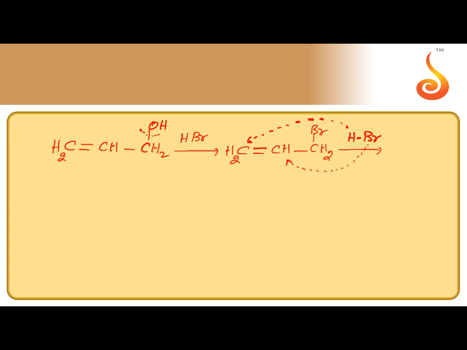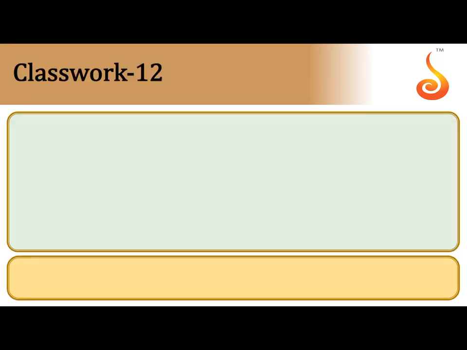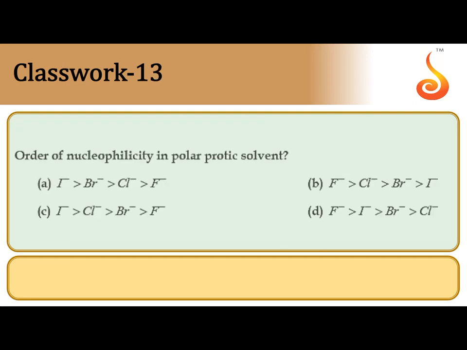Bromine goes to the carbon with fewer hydrogens. So the final product is CH3-CHBr-CH2Br. Vicinal dibromide is the product. So the correct answer is A only. A is the correct answer.